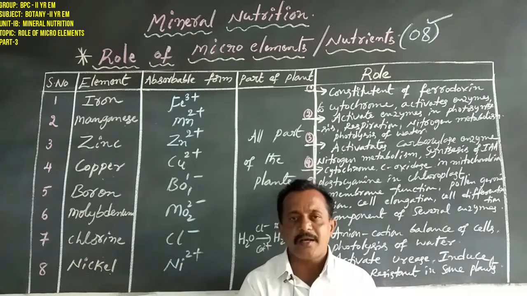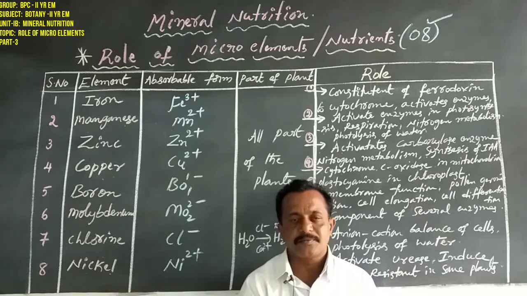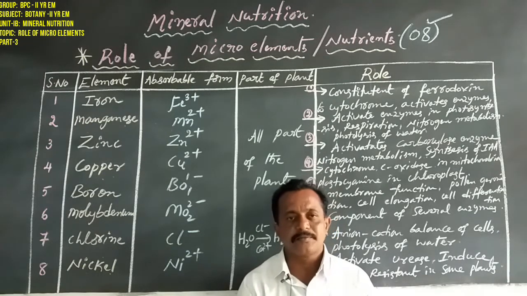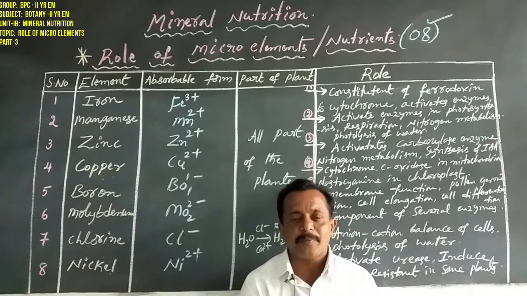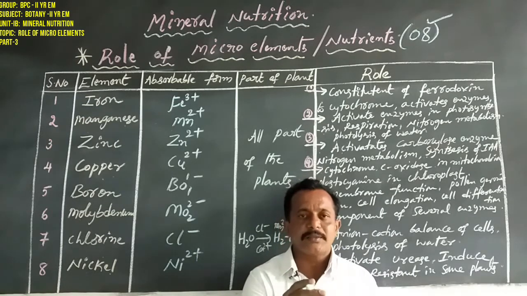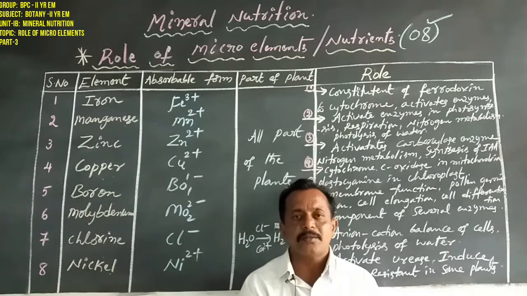Of these, 9 are macro elements and 8 are micro elements. And 4 beneficial elements are also available in the soil. These beneficial elements are received only by some higher plants, such as angiospermic plants and gymnospermic plants. So what are those beneficial elements? Sodium, silicon, cobalt, and selenium.